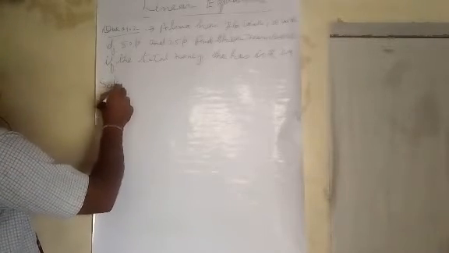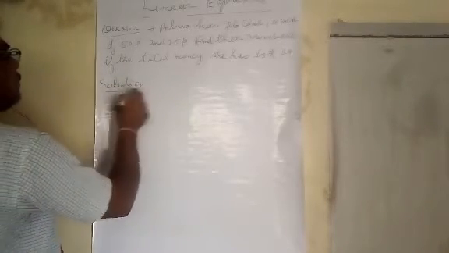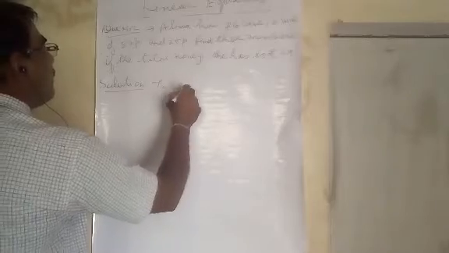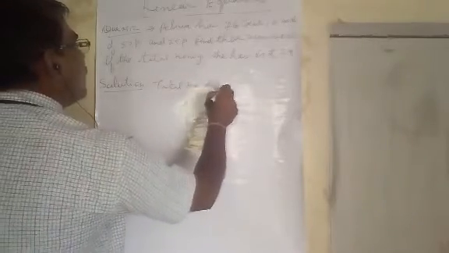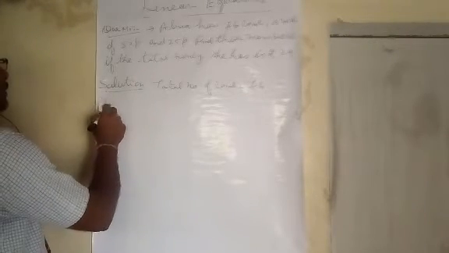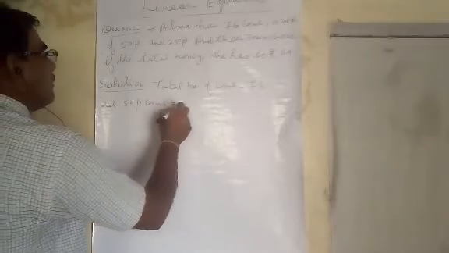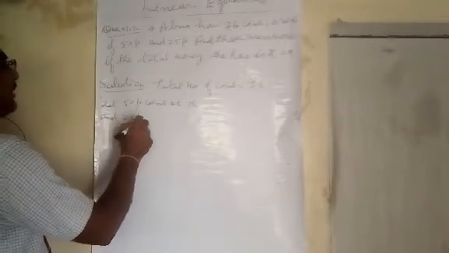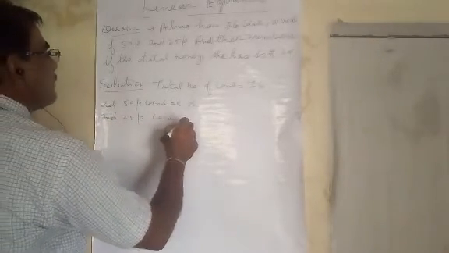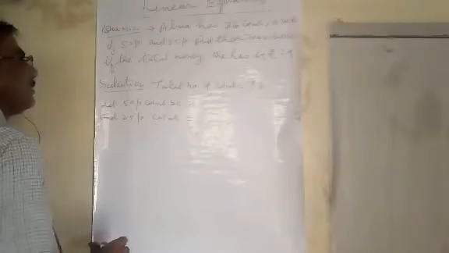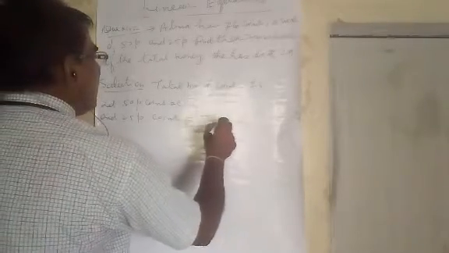Solution: total number of coins equals 76. Let the 50 paise coins be x and the 25 paise coins equal 76 minus x.